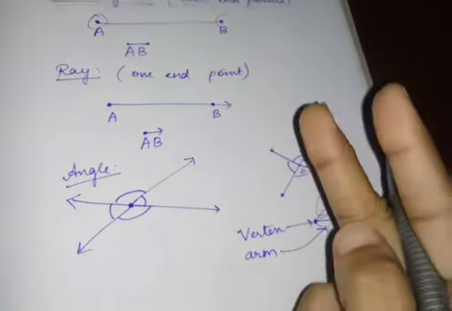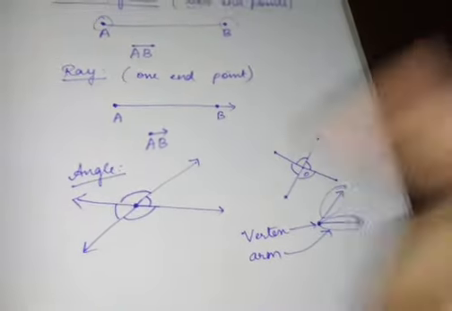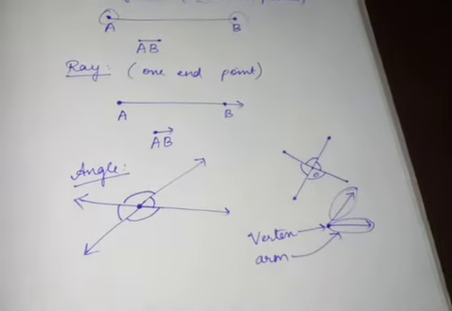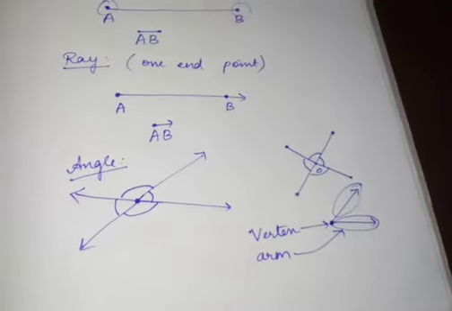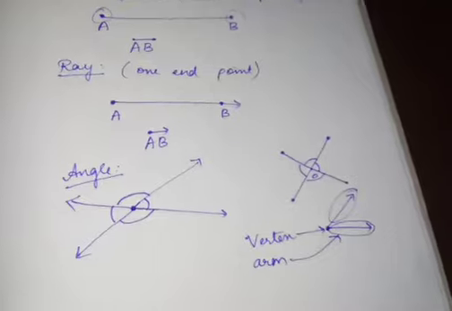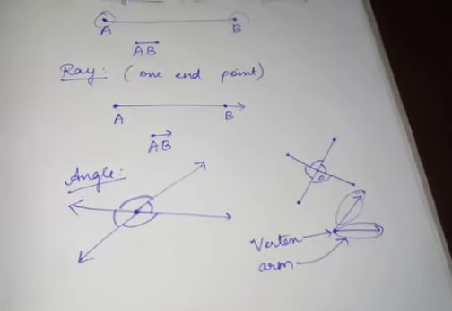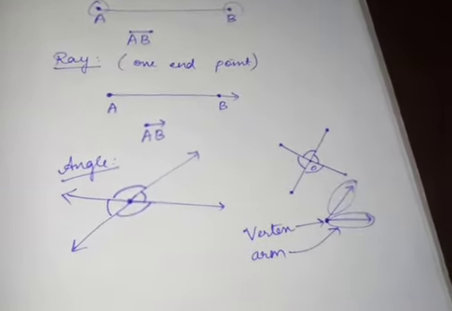So when two line segments touch each other, they form an angle. That is the basic definition of angles. After that, there are many types of angles which we are going to discuss further.